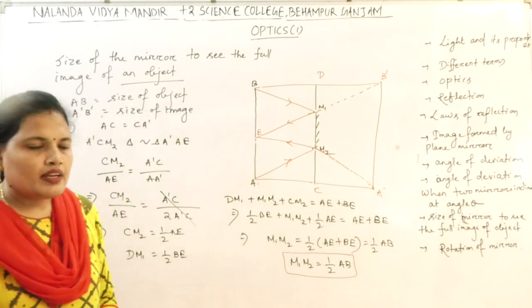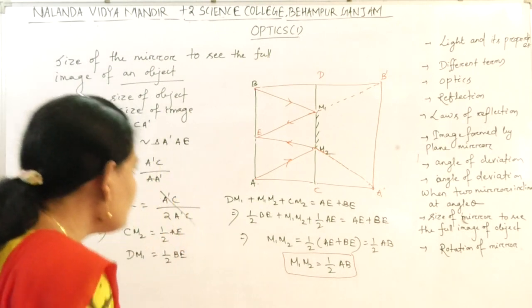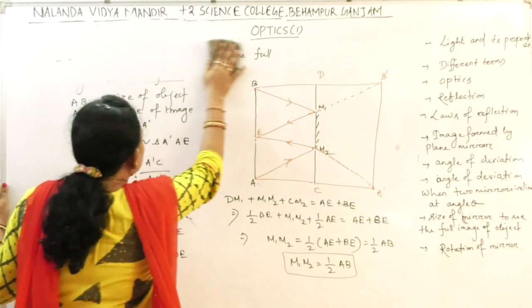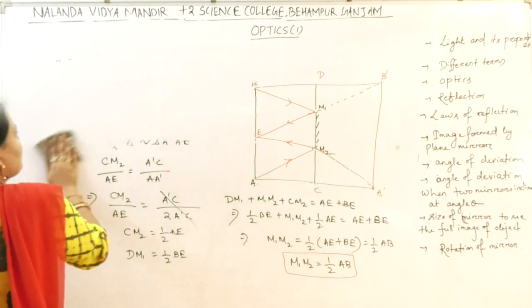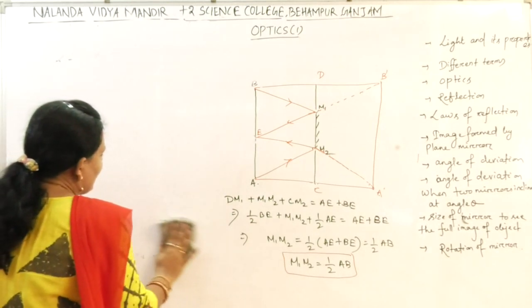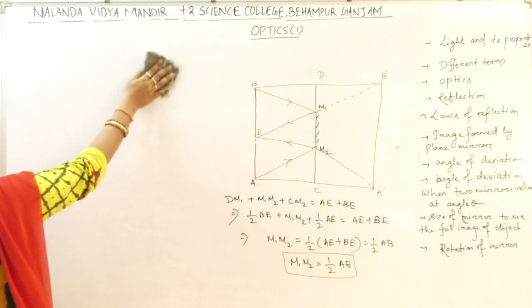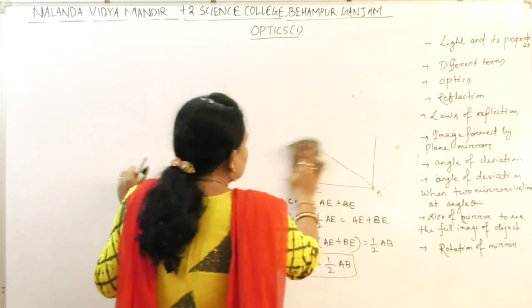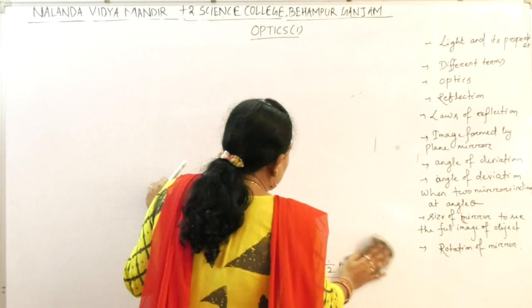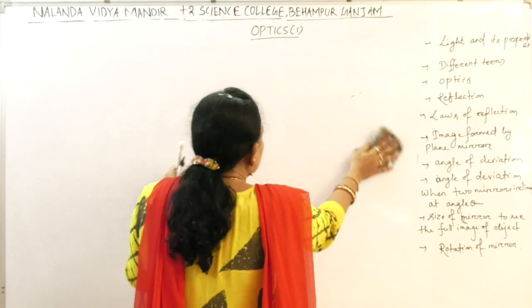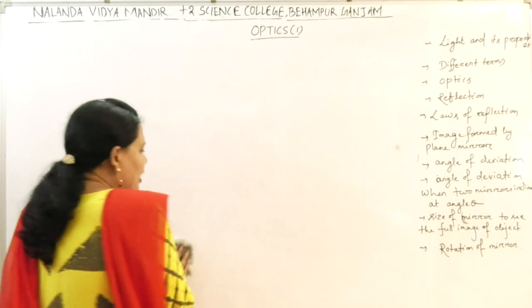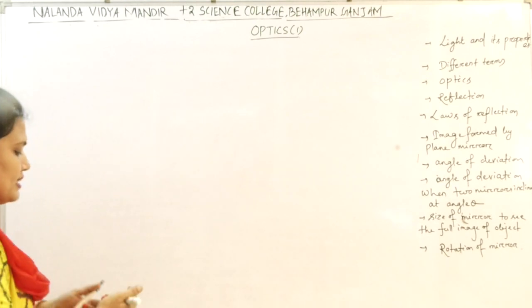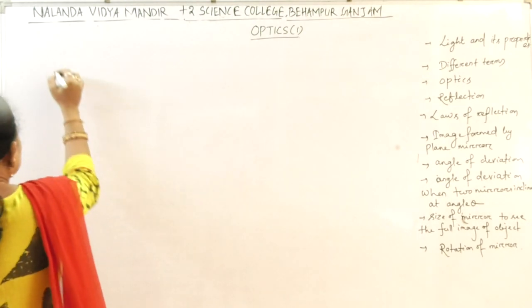Okay. Next. So what we got? In order to see the full image of an object, we have to take a mirror which is half of the size of the object. Let a person be standing in a room, and if he wants to see the full image of the back wall, then what is the size of the mirror?